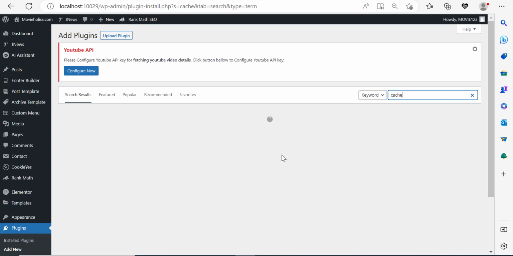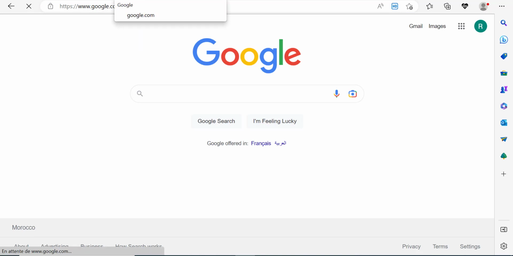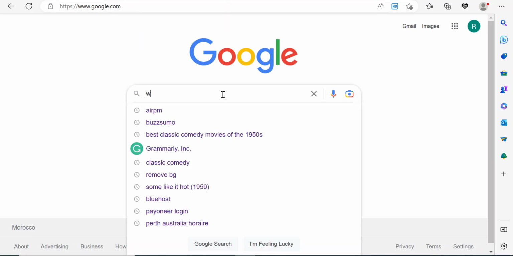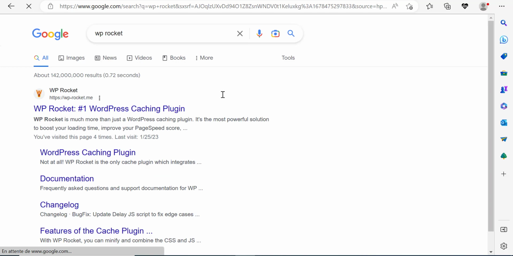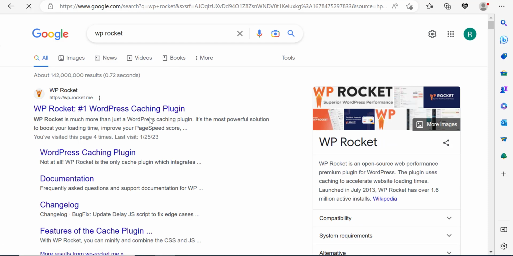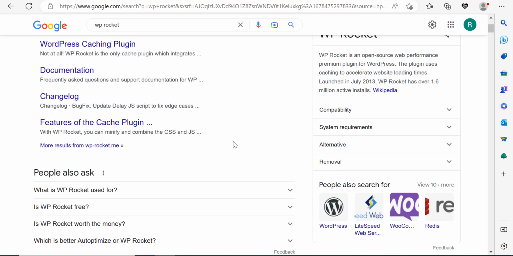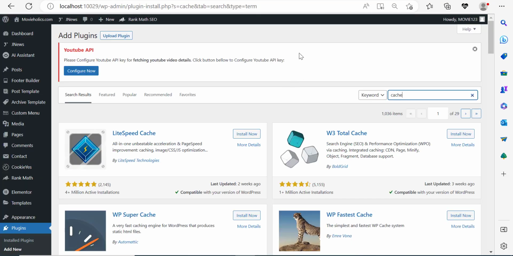There is a paid plugin known as WP Rocket, and this one is actually paid for a reason, because it automatically speeds up your website by doing everything that I'm going to explain here without you having to do it. It's the number one caching plugin in the world. It comes with a price, but if you install it, it will take care of speeding up your website for you without having to do anything yourself. Now you can access the link to it down in the resources or in the description of this course, and you can go and purchase it from there.